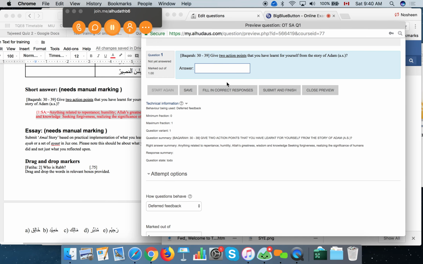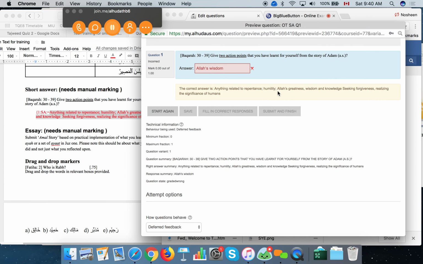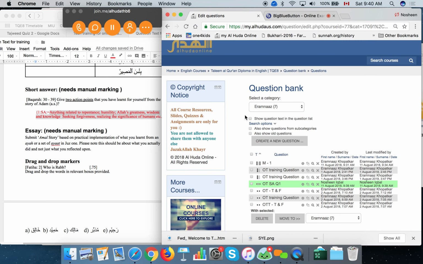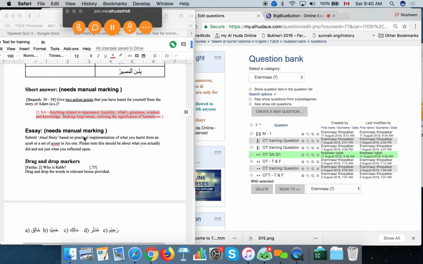So I'll just type something and you'll see it will be marked incorrect by the system, and then the correct answer is given as this, because I copy pasted the entire thing and gave it as the first correct answer. If I had not given this one, see how there is only one correct answer given, and that's the first one, and that's what the system does even when we do coding. Only the first option is shown as correct, no matter how many options we add, and we'll show you how to create it with coding as well.